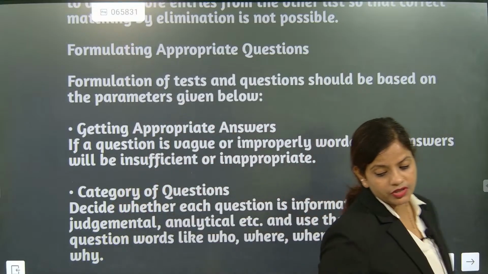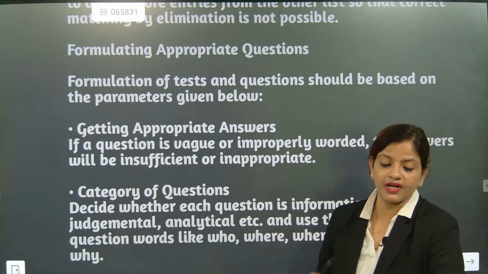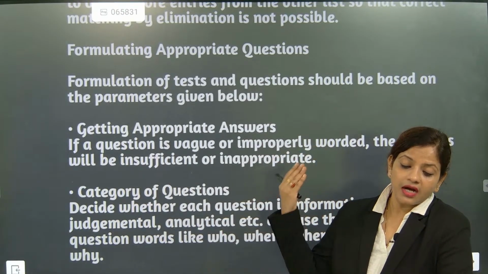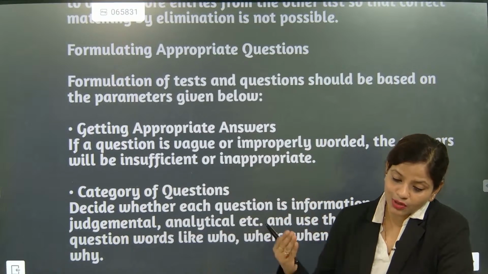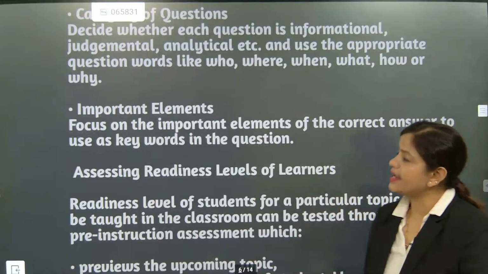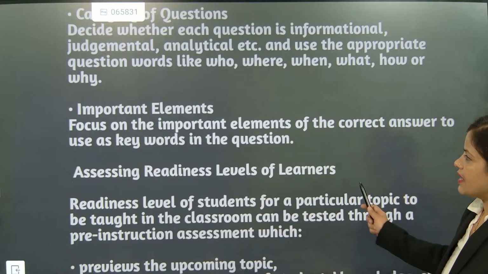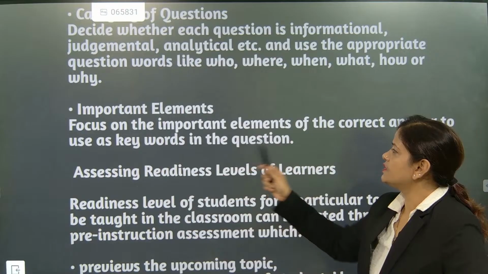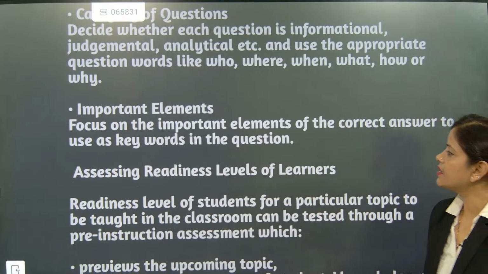Now category of question: which category, which questions are fitting, and is it appropriately aligned with the content we have studied? That is also very important. Okay, now next is important elements. So जो chapter का part है, focus on important element of correct answer, to use keywords in the question. ये भी एक तरह का question होता है.